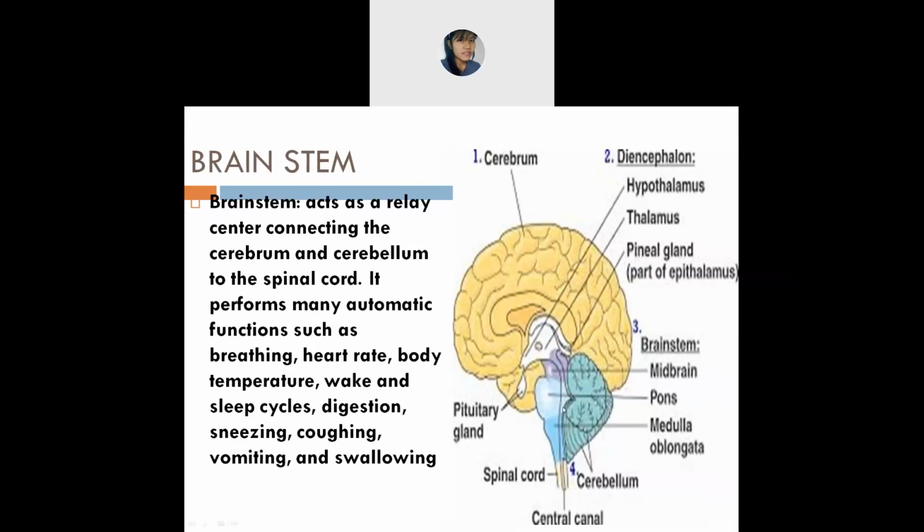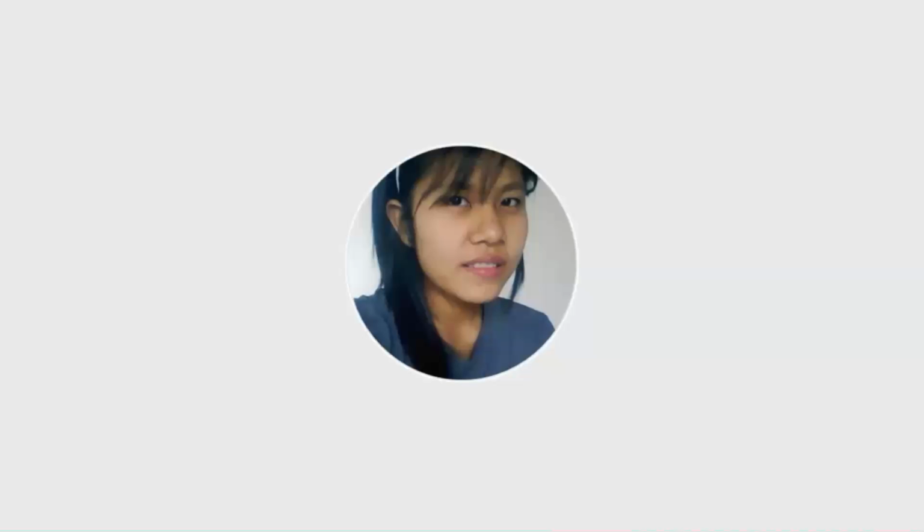Okay, next is brainstem. So this is your brainstem. Your brainstem is located in between your cerebrum, this one, and cerebellum, this one. So it is in the middle. And this brainstem is connected to your spinal cord, means your vertebra. You remember the vertebral column? So the brainstem is connected to your vertebra, means your spinal cord.